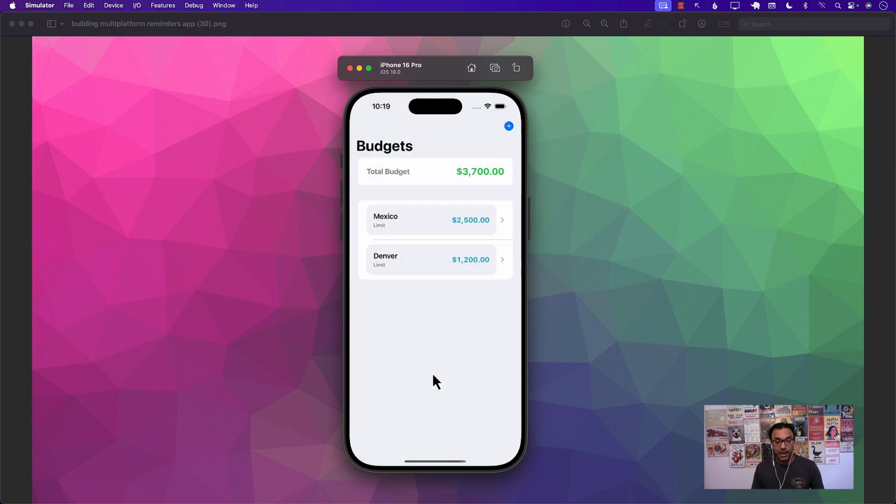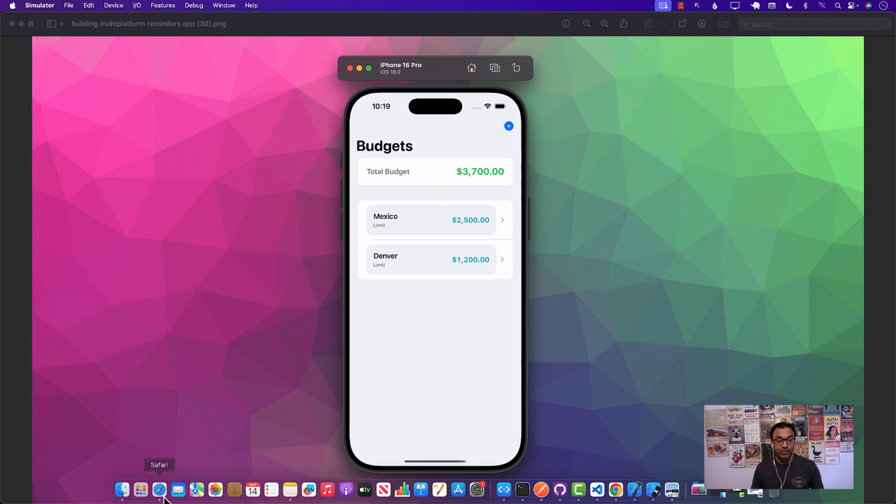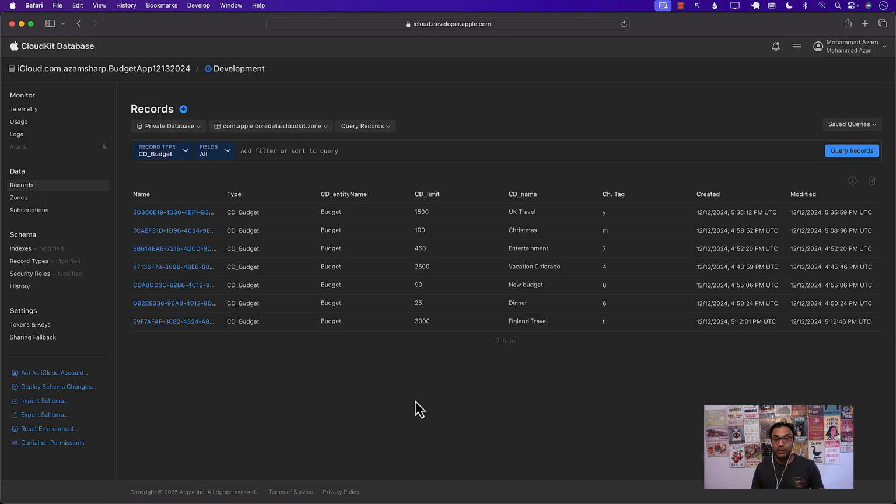Now, apart from that, we will also be looking into integrating testing. So you'll be learning about testing. You'll also be learning about SwiftUI architecture. And finally, let me show you, we will also be looking at the CloudKit integration. So you can see that all of our data, and this is for a different application, but we'll be learning about that, all of our data will be hosted on the cloud. So this means that if you have multiple devices that are running, then you can actually utilize this.